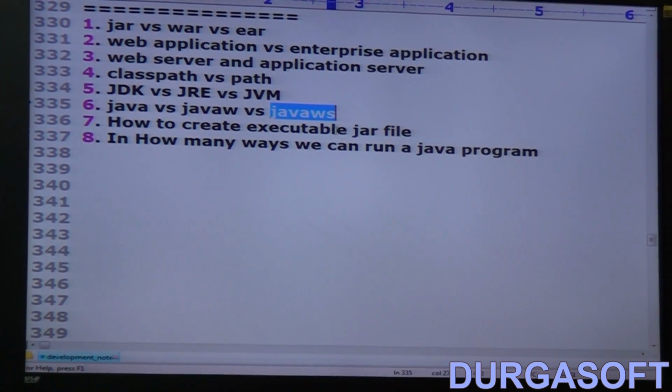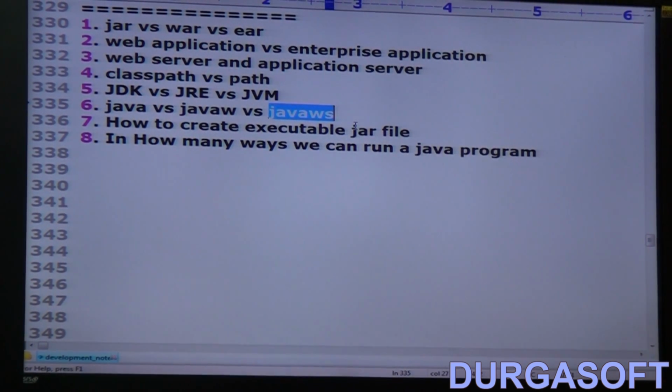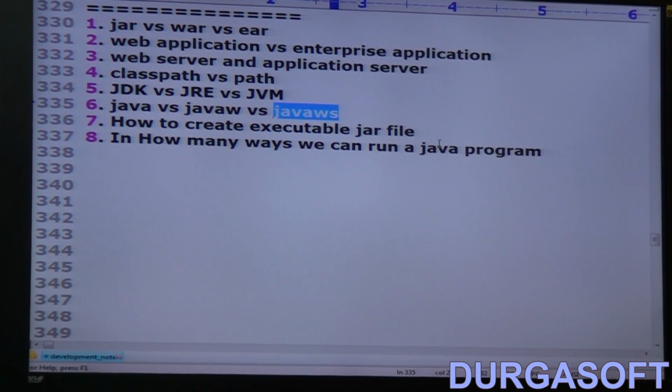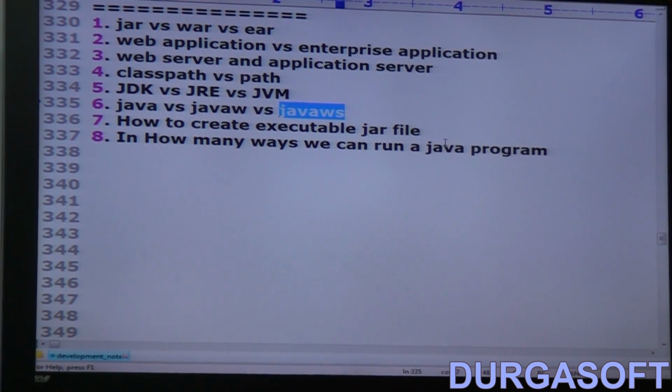How to create an executable jar file? Sir, if I double click the jar file, automatically my program has to run. Okay, this is how to create an executable jar file. Next, in how many ways can we run a Java program? These are things we require to explain. Are you able to understand that? Okay, so now keep submitting.